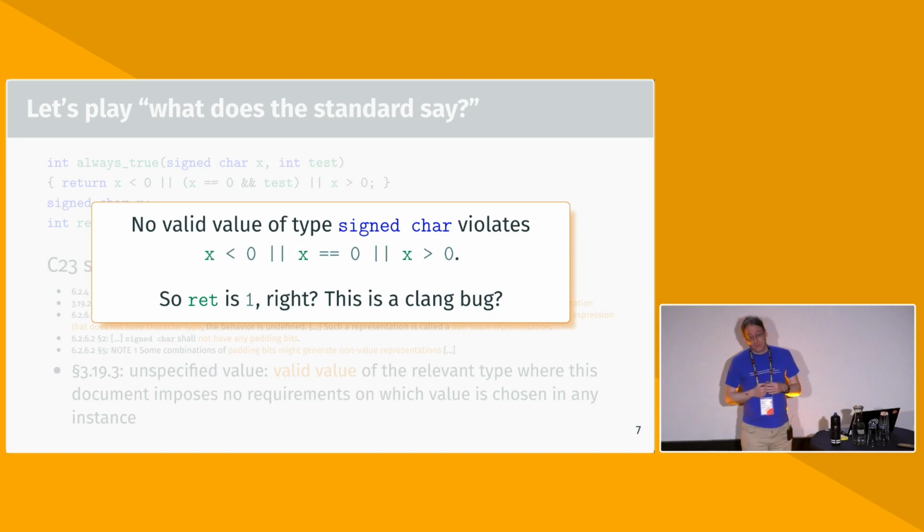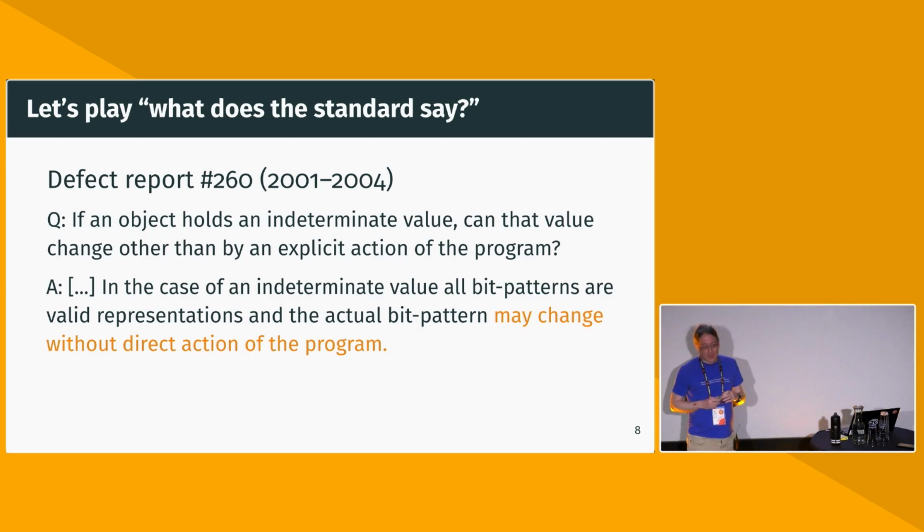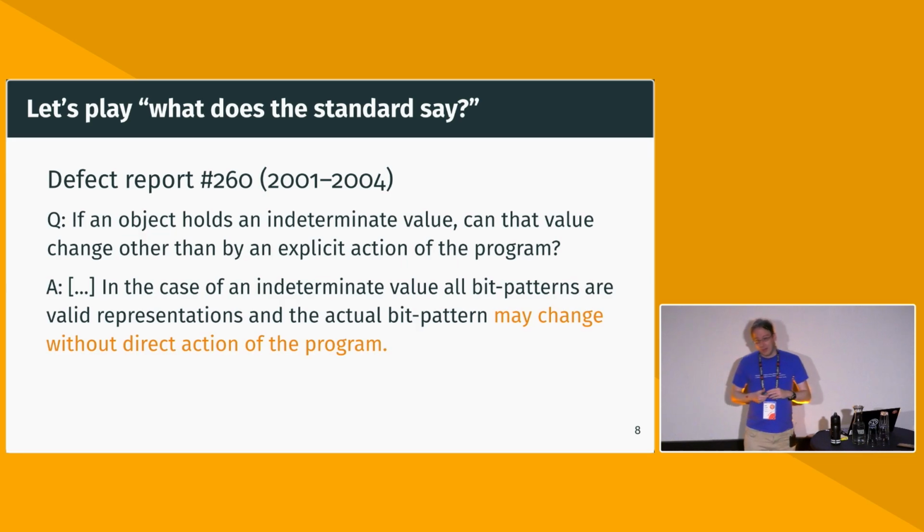Well, if we dig even further, we can find further hints. At this point, we might feel like detectives at some sort of weird crime scene. So we can find some defect reports from more than 2 decades ago, where people asked about this part of the standard. Some of the terms are different here, because at that time, it wasn't called an indeterminate representation. It was called an indeterminate value.